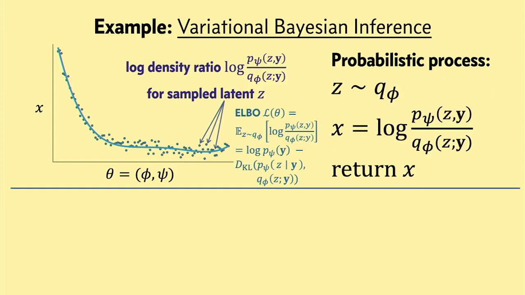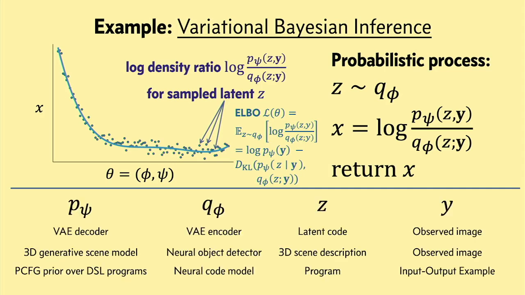A very different example comes from Bayesian inference, where theta parameterizes a generative model, P, or an approximate posterior Q. And I won't go into all the details on this slide, except to say that just like before, the objective function that practitioners usually want to optimize, which in this case is called the ELBO, arises as the expected value of a particular probabilistic process. And if you've heard of variational autoencoders or seen examples of neurally guided inference in structured probabilistic programs, those applications are all based on some kind of variational optimization.